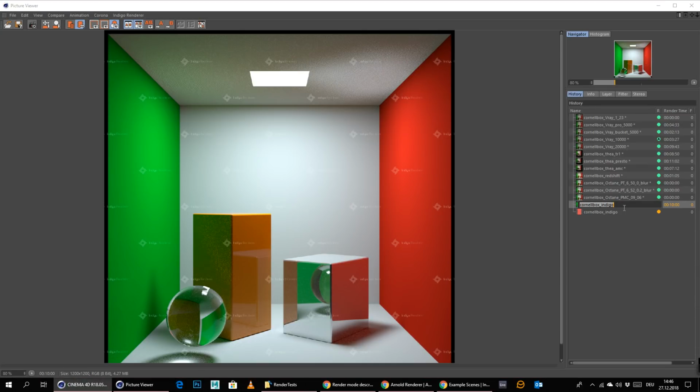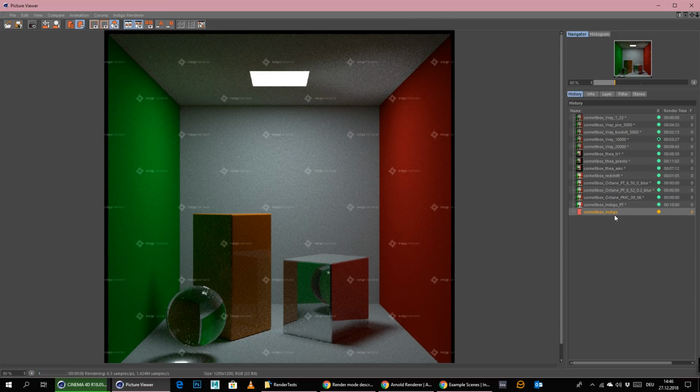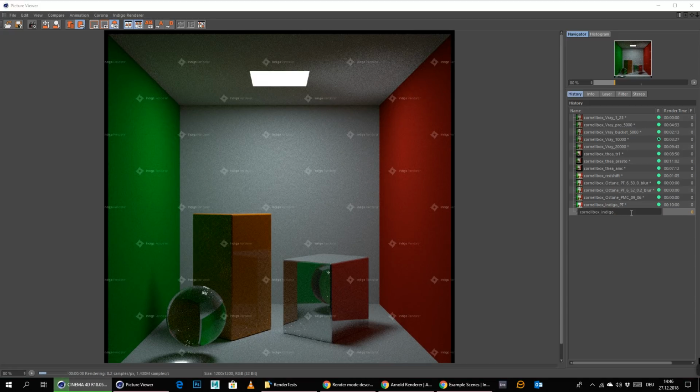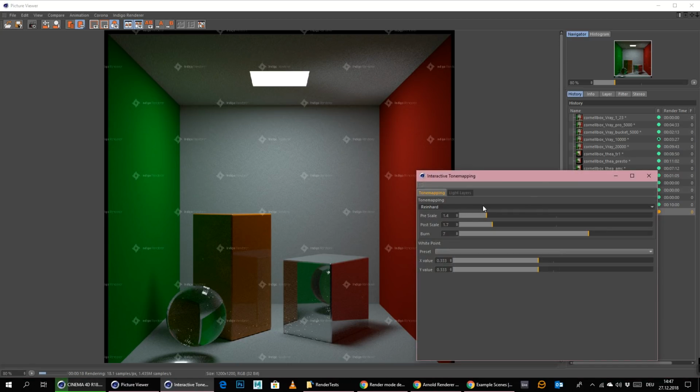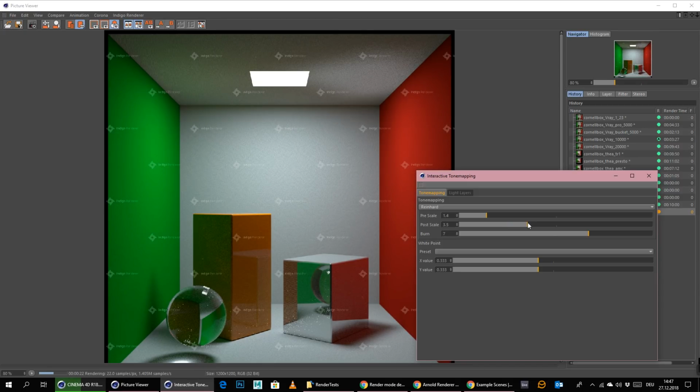So let's call this Indigo PT, and we will call this here PT slash BDIR, bidirectional, and we will go into the tone mapping again and switch the post scale here up maybe to something like 4.